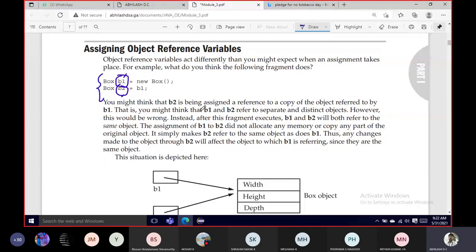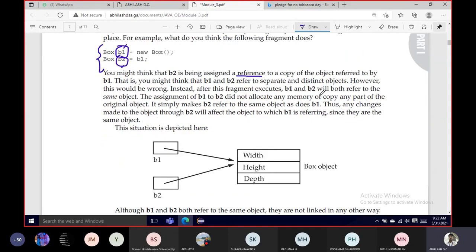You might think that B2 is being assigned a copy. It's not a copy, right? It's a reference to the object referred to by B1. You might think that B1 and B2 refer to separate and distinct objects. However, this would be wrong. All right, whenever you assign B2 equal to B1, the assignment did not allocate any memory. As you can see, the memory is allocated only to B1, and whatever address B1 is holding will be stored in B2. That means B1 and B2 are now referring to the same Box object.